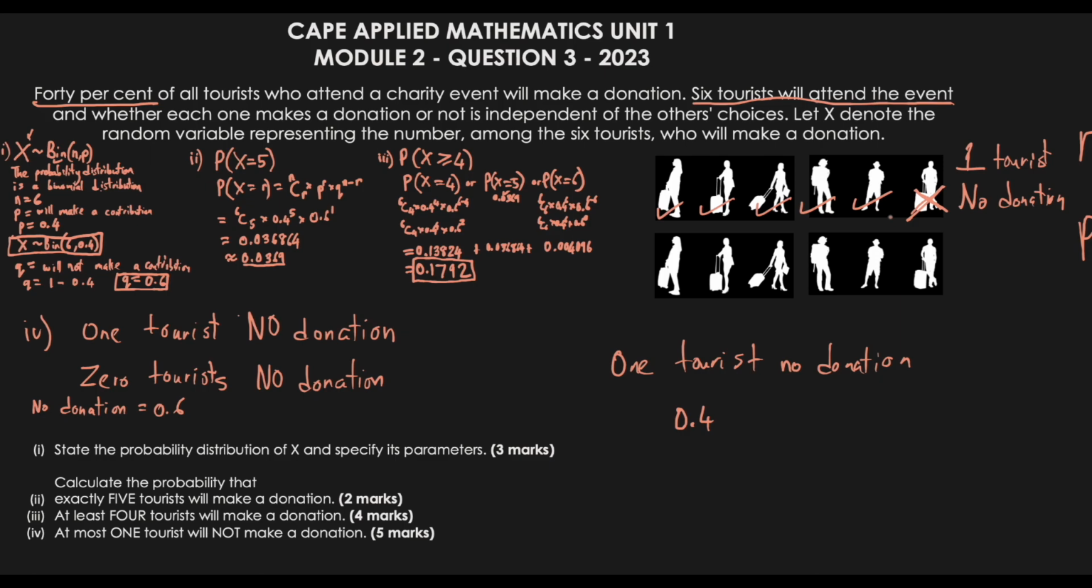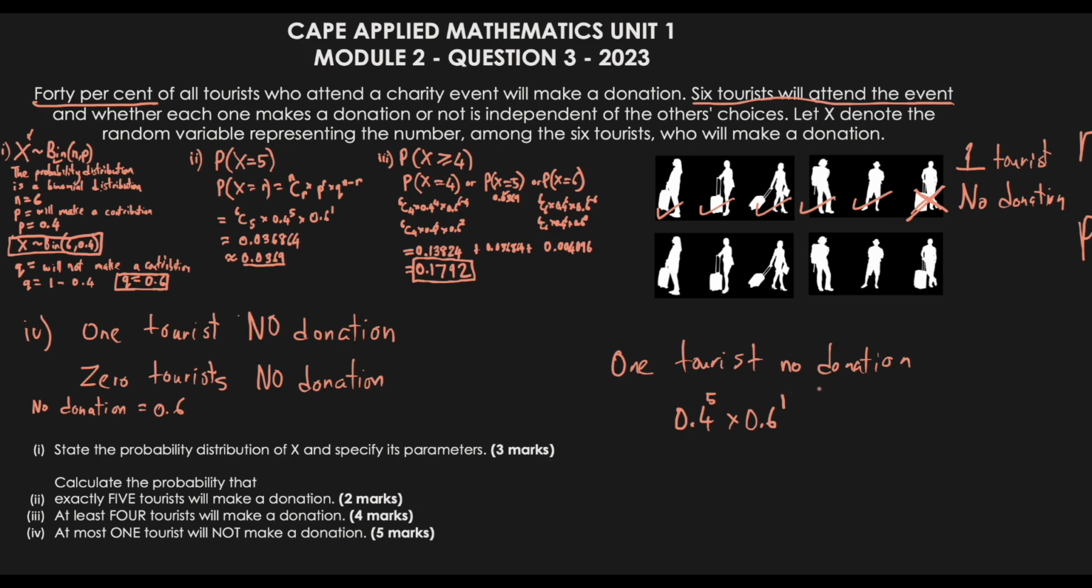We have 5 people making a donation and 1 not, because only 1 tourist is not making a donation. So this 0.4 would go to the power of 5 multiplied by the probability of not making a donation, which would be only 1. So essentially we'll be treating it like we did question 2. We did question 2 the same way, which is the probability of having 5 making a donation. Remember, in this case, the probability of success is making a donation. So I am just rewriting the formula to work out for the way they changed the language.